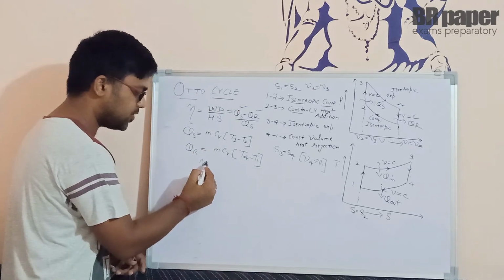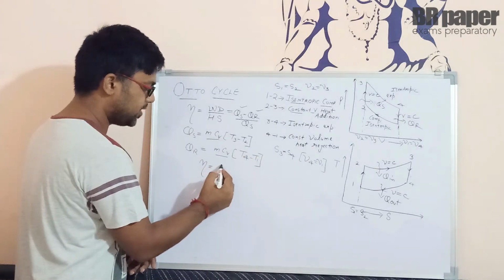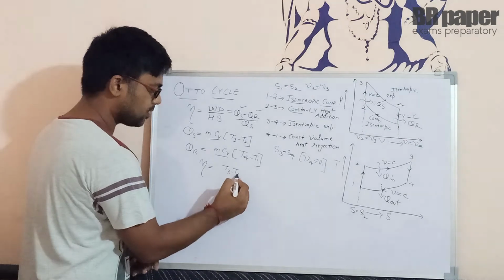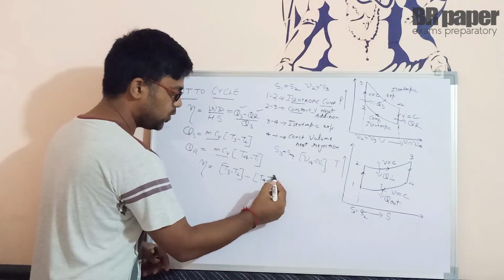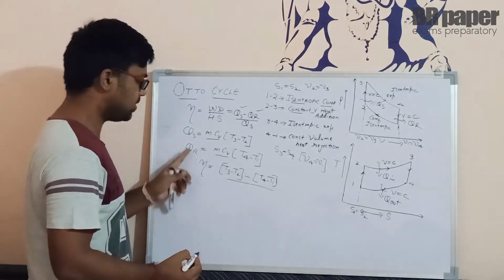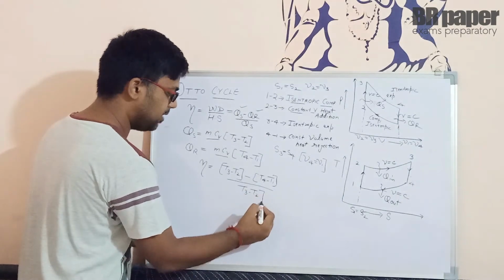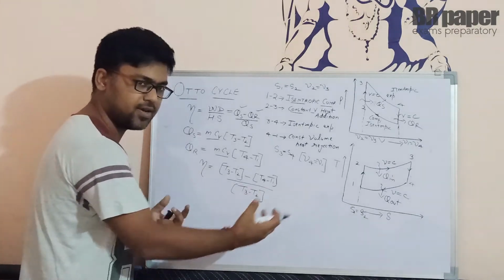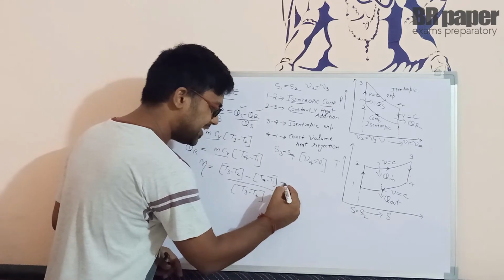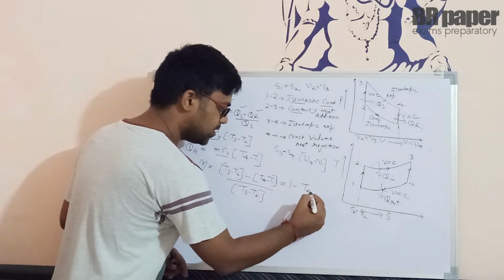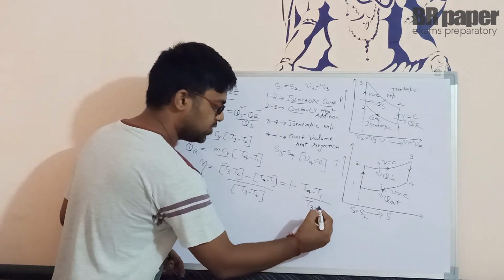So what we are going to get is efficiency will be equal to QS, basically this will be common. So we can simply say it is T3 minus T2 minus rejection T4 minus T1 upon heat supply. Clear? QS, that is T3 minus T2. So I'm not counting mCV because this is going to be a common term in all three figures, so it basically cancels out. So in the starting only, I'm not counting it.